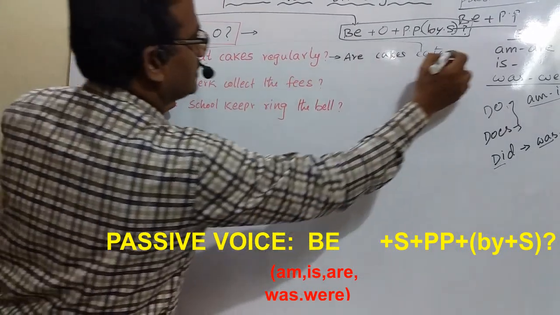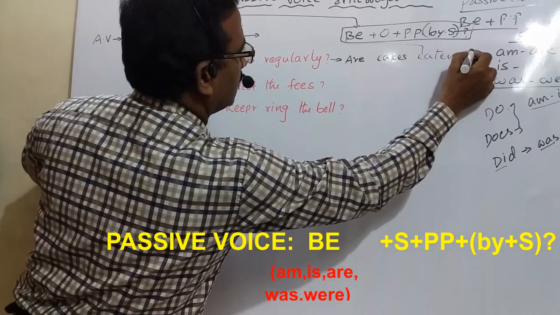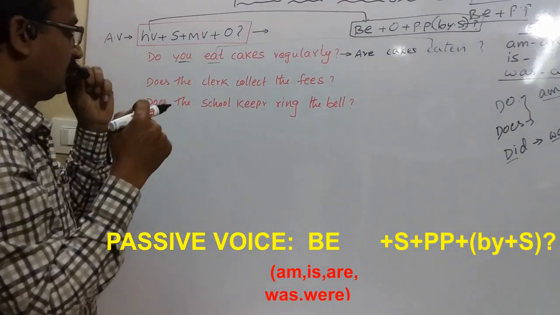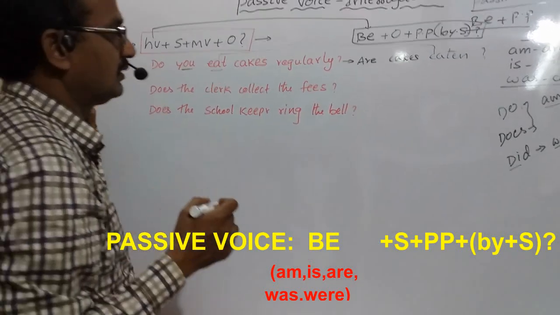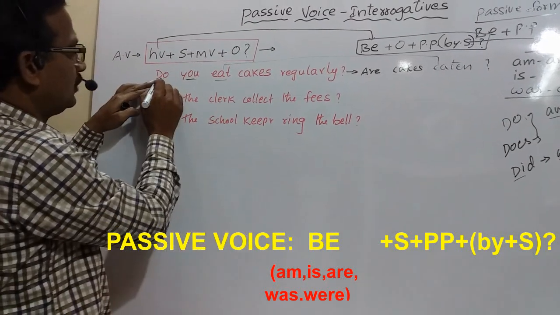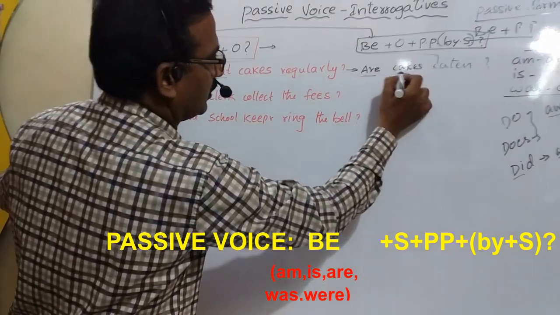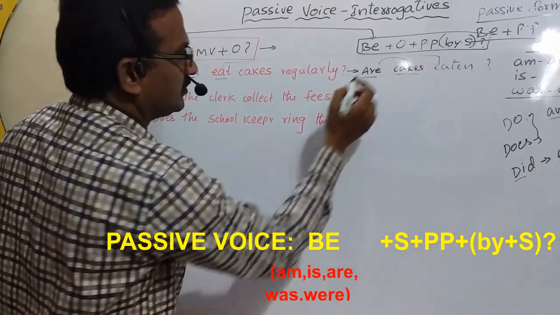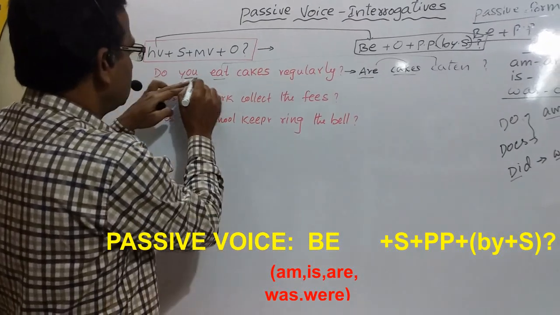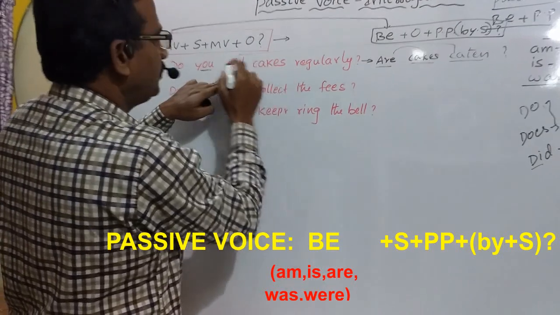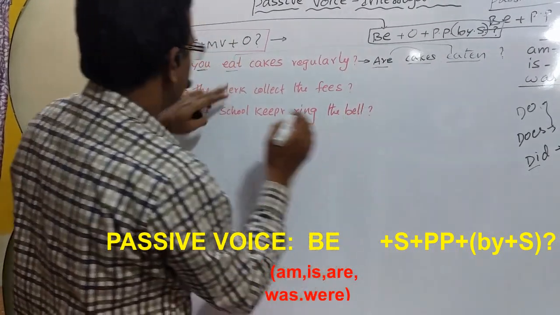Are the cakes eaten? Question mark. By you is not necessary. You can omit that subject in the passive voice. Do will become are because cakes is plural. It must agree with the subject of the passive. And eat becomes the past participle eaten. So, do you eat cakes? Are cakes eaten?